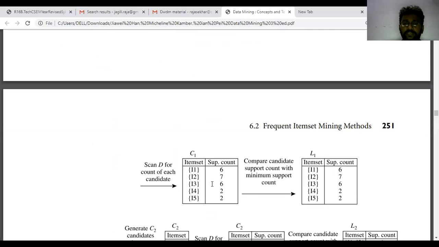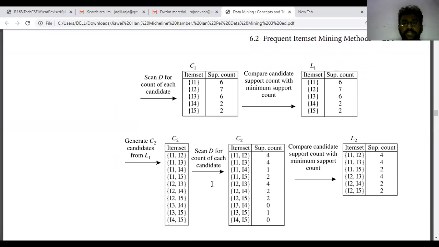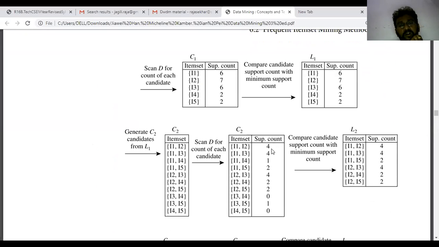Like this, you scan all the data sets. You write down all the counts here with the newly generated item list. That is I1, I2 count 4, I1, I3 4, I1, I4 1, I1, I5 2, I2, I3 4. Like this, you write down all the counts from the data set. Now compare the candidate support count with the minimum support count. So what is the minimum support count we got?